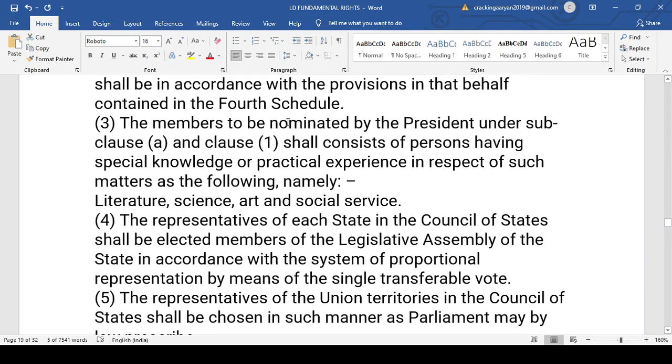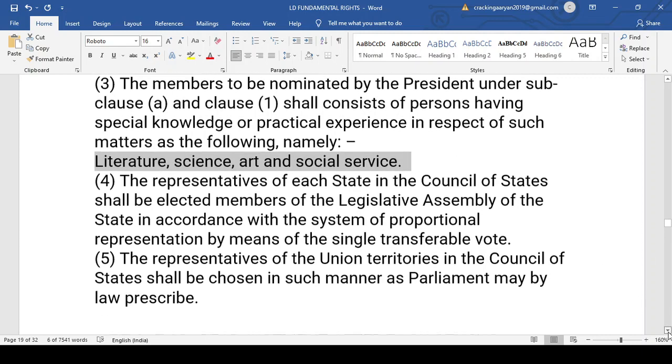Now see, the members to be nominated by the President under sub-clause (a) of clause 1 shall consist of persons having special knowledge in the field of literature, science, art and social service. Now you don't have to remember this, you just need a basic knowledge that these 12 nominations to the Rajya Sabha belong to the fields of literature, science, art, social service, and many other things, law also. Okay.